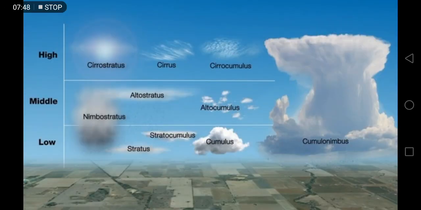Okay, here again some heights of the clouds are given. The most up in the sky are cirrostratus, cirrus, cirronimbus. In the middle, the clouds are nimbostratus, altostratus, altocumulus, and low in the sky are stratus, stratocumulus, cumulus, cumulonimbus. Can you think which clouds are the most rainy clouds? Okay, keep on thinking and let's see what you get to know about it.